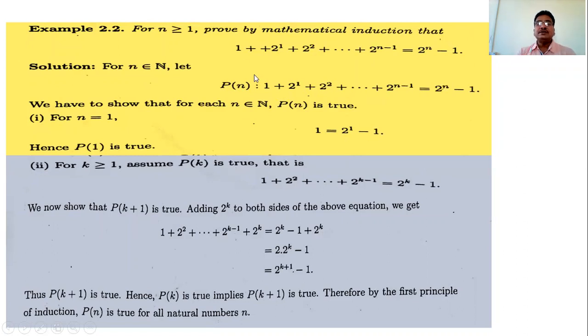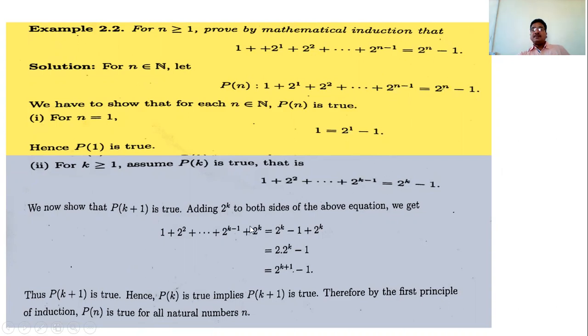Then we have to show this result is true for n equal to k plus 1. That is, we have to prove 1 plus 2 raised to 1 plus 2 raised to 2, up to 2 raised to k plus 1 minus 1, which is 2 raised to k, is equal to 2 raised to k plus 1, minus 1. So for that, add 2 raised to k on both sides.